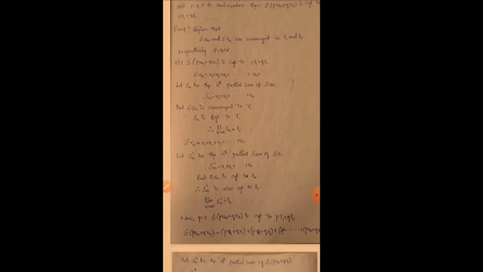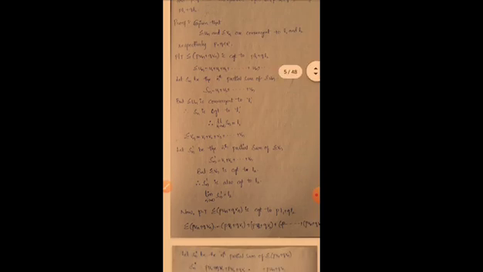So Sn dash is equal to v1 plus v2 plus up to so on vn. But by hypothesis summation vn also converges to L2. So therefore Sn dash also converges to L2. So limit n tends to infinity Sn dash is equal to L2. Now prove that summation p into un plus q into vn converges to pL1 plus qL2. So summation p into un plus q into vn is equal to, write down, p into u1 plus qv1 plus p into u2 plus qv2 plus up to so on plus p into un plus qvn. Okay, let Sn dash be the nth partial sum of summation p into un plus q into vn.